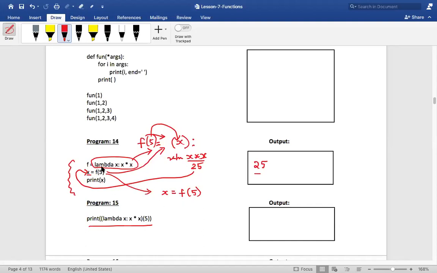Now, what is f? f is lambda x colon x into x, isn't it? And then I am replacing this 5 over here. So this f is what? F is lambda x colon x into x, isn't it? Quite simple. And then I kept the 5 as it is, isn't it?